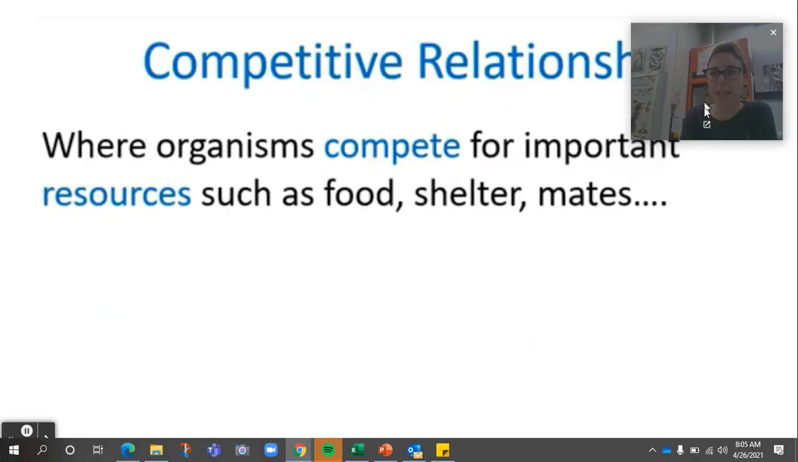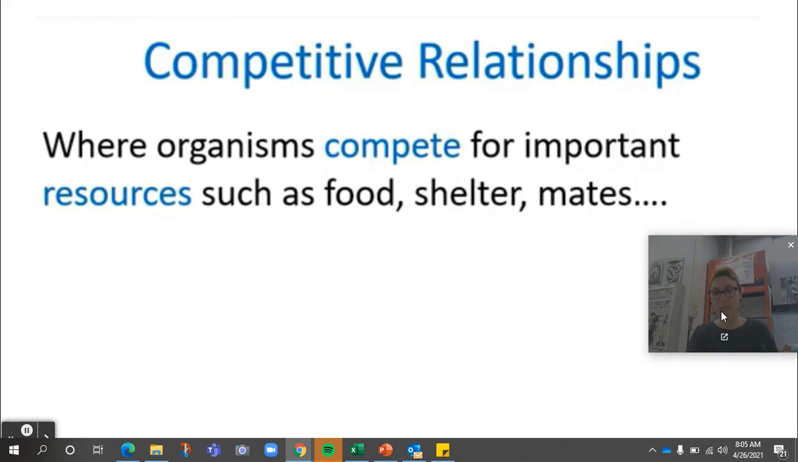So then let's talk about another category of relationships. You go down one more in your notes, and these are called competitive relationships. And these are where organisms are going to compete for important resources such as food, shelter, and mates.